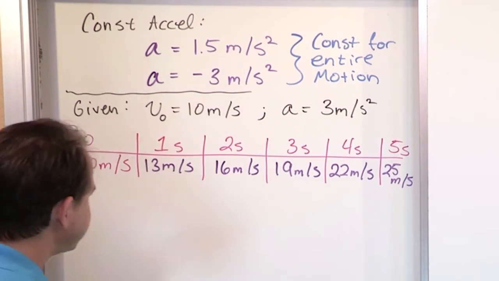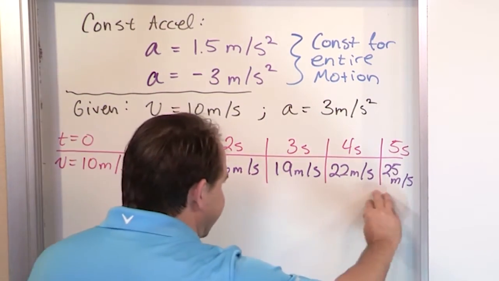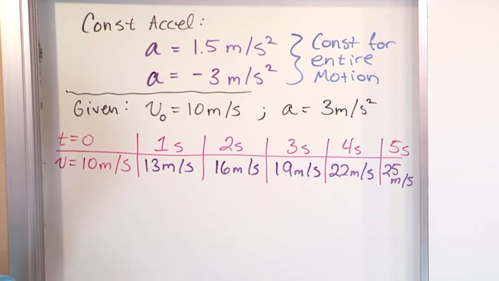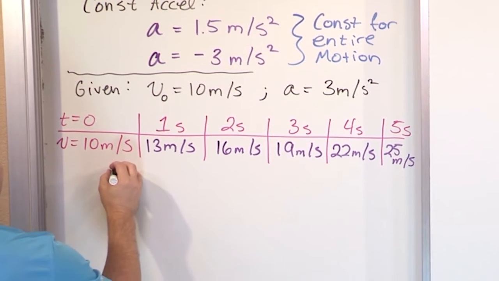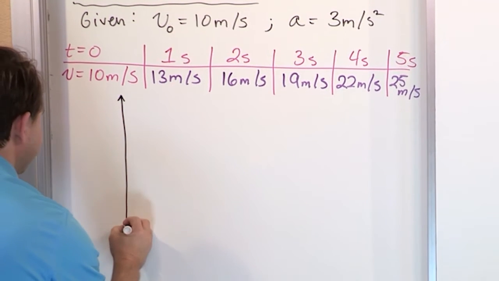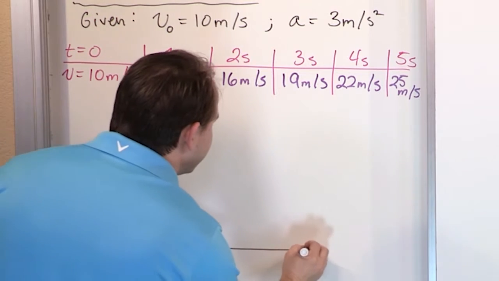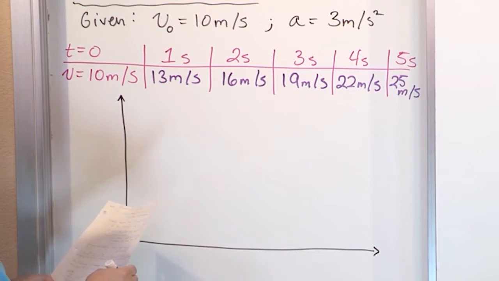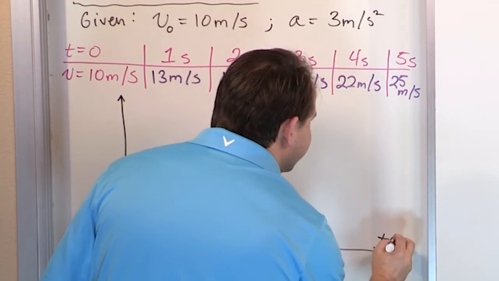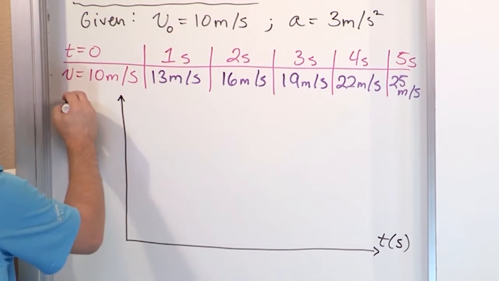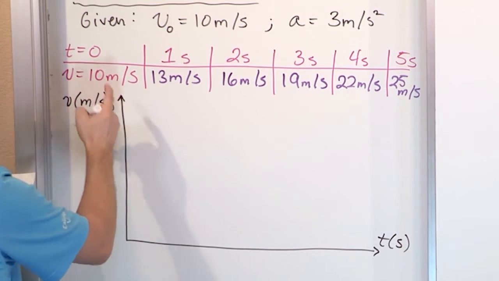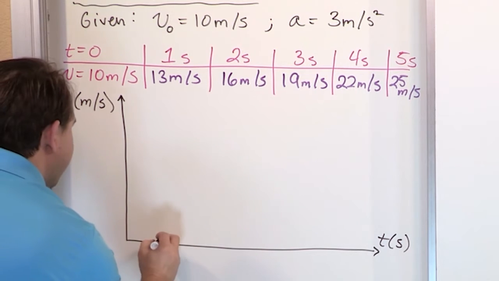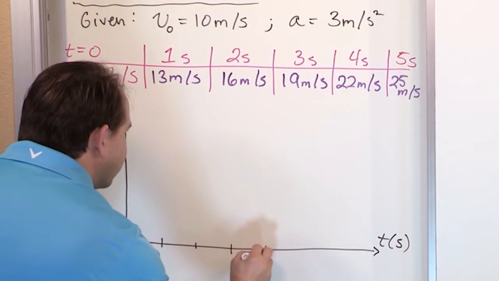That's what it means. So if we were to plot this data, what would it look like? Well, this is a velocity versus time graph. So let's do our best to plot the points here. It's not going to be exact, but it's okay. We don't need exact. What we're trying to do is just get a feel for what this is telling us. So this is t, some seconds in the future, and this is velocity in meters per second. All we're doing is plotting the data on the board. So on the x-axis, we have 1 second, 2 seconds, 3 seconds, 4 seconds, 5 seconds.